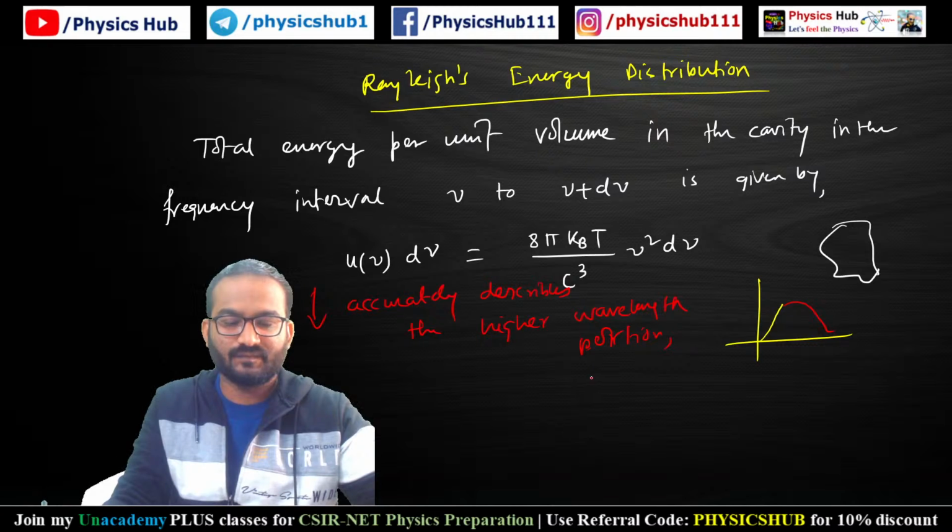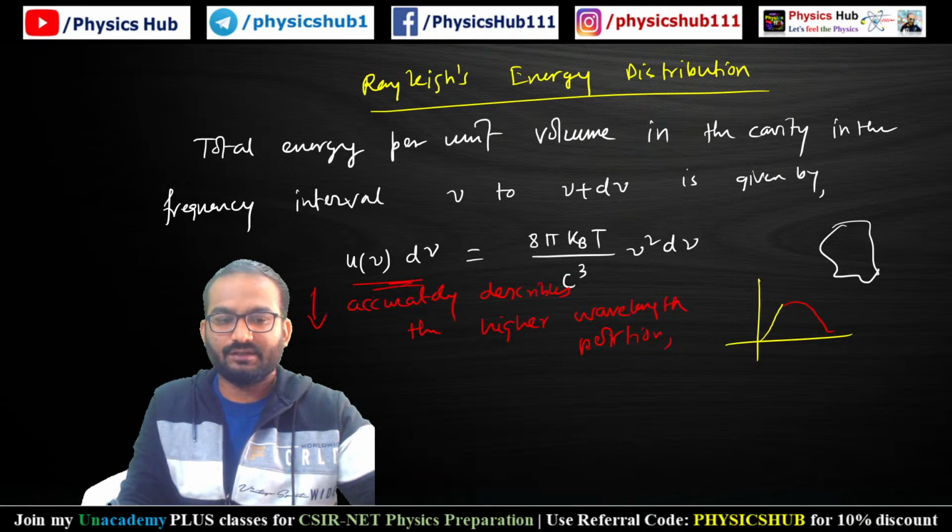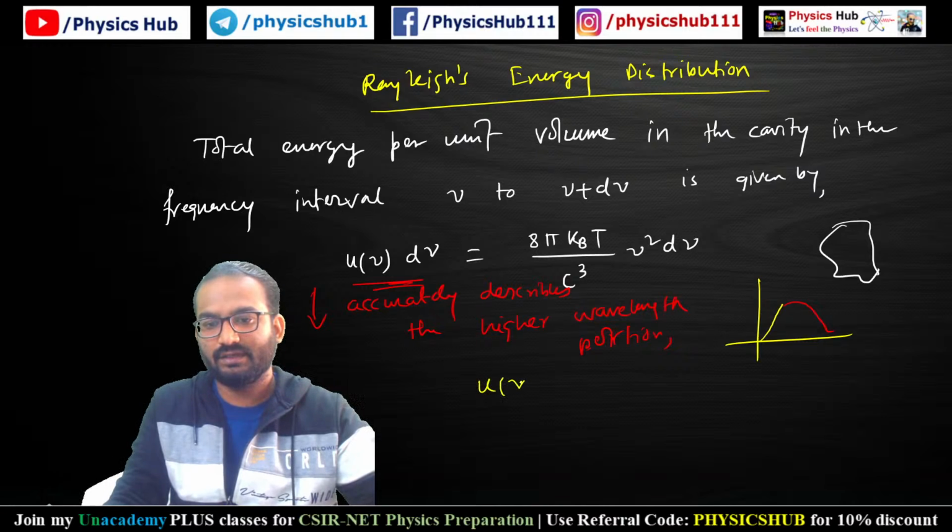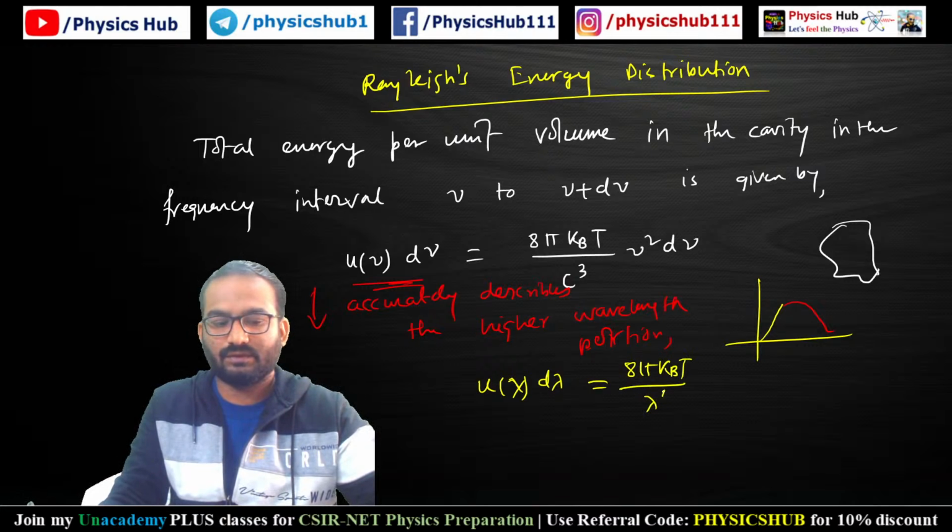Okay, so this is in terms of frequency. You can also express it in terms of wavelength: u lambda d lambda equals 8 pi kT by lambda to the power 4 d lambda.